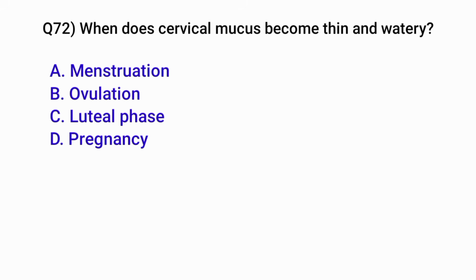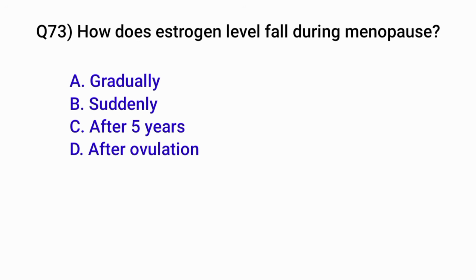Question number 72. When does cervical mucus become thin and watery? Correct option is B. During ovulation. Question number 73. How does estrogen level fall during menopause? Correct option is A. Gradually.